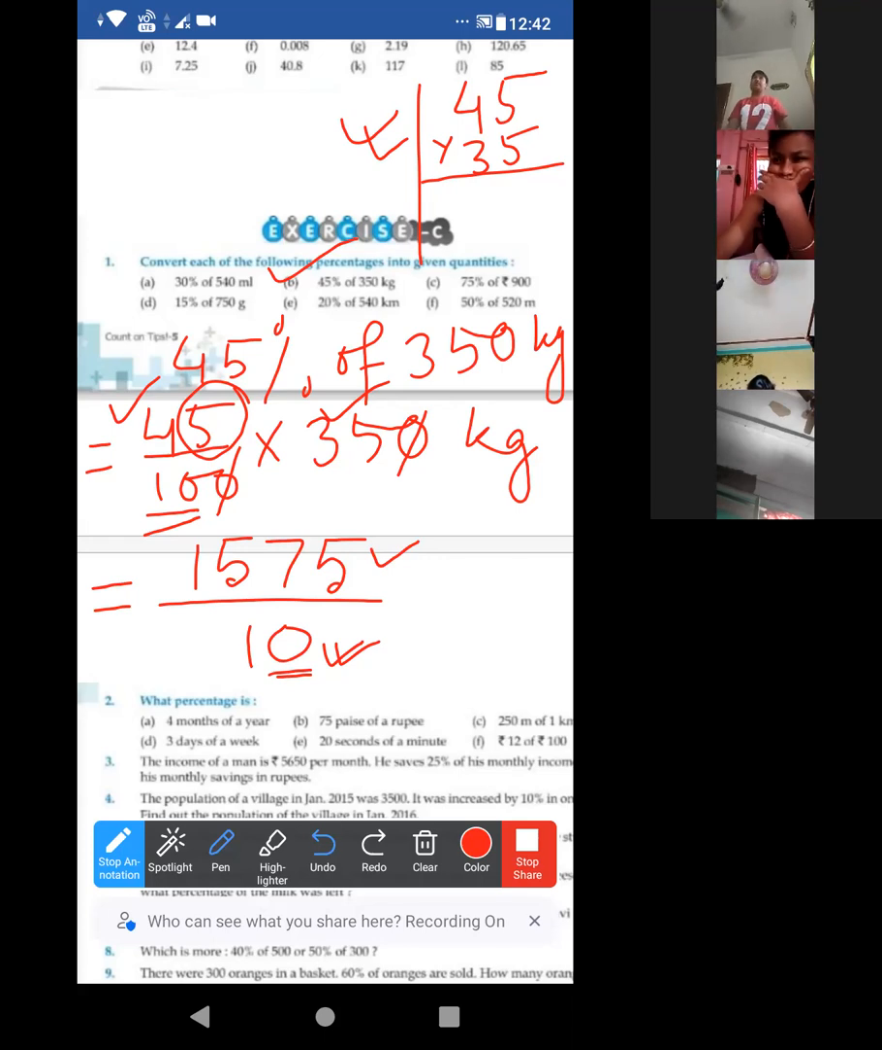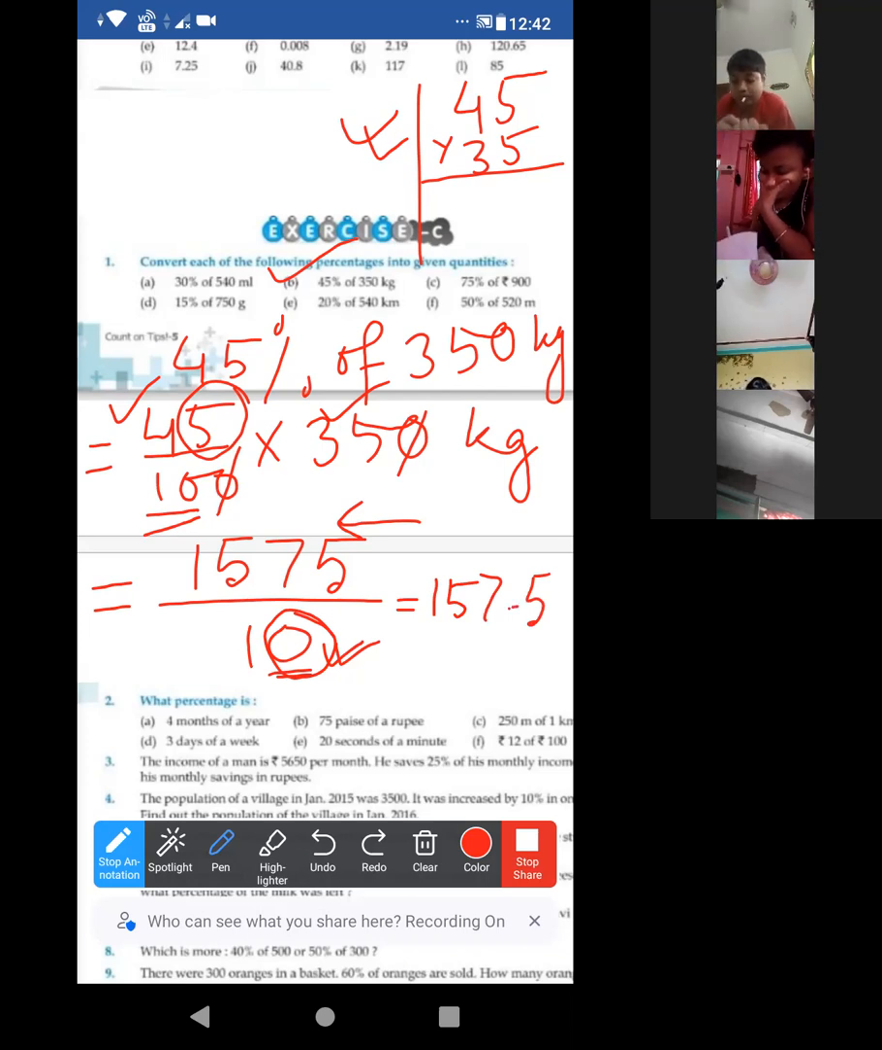Okay, now look, as one 0 is in the denominator, so the point will move 1 place to the left side. So ultimately this will be 157.5. That's why I told, if in the denominator there is a multiple of 10, then no need to cut cancel. Now Divyanka, understood too? Yes, ma'am.